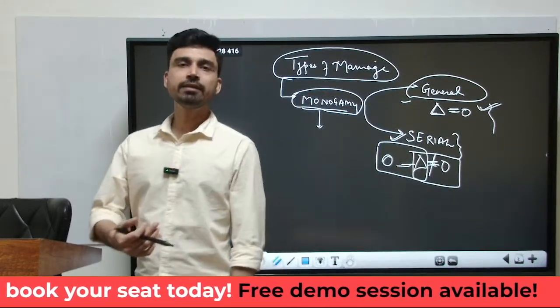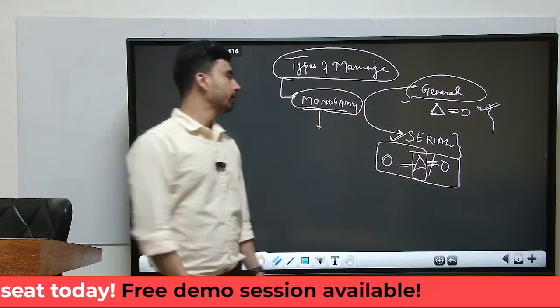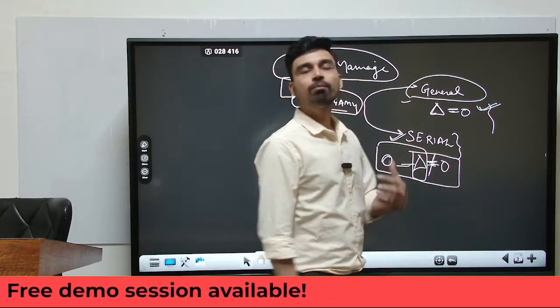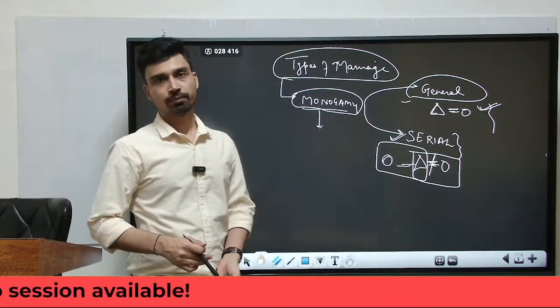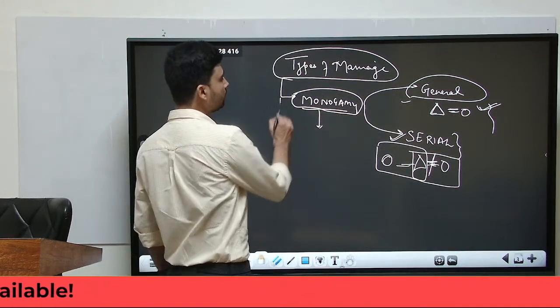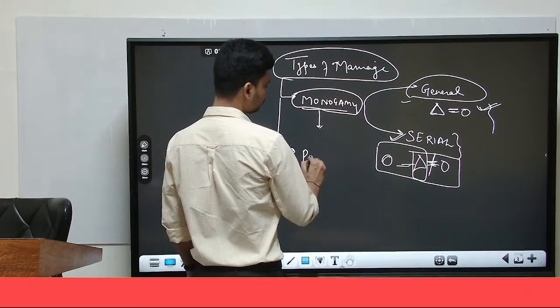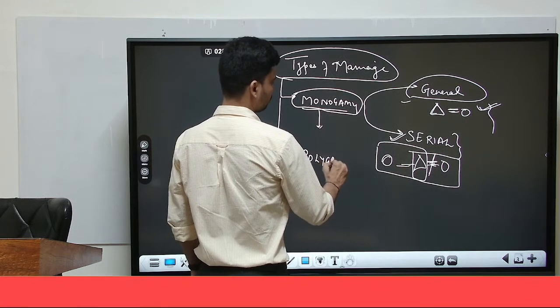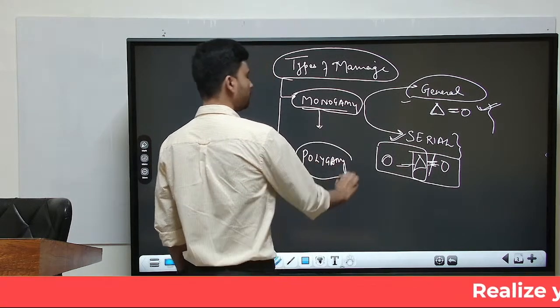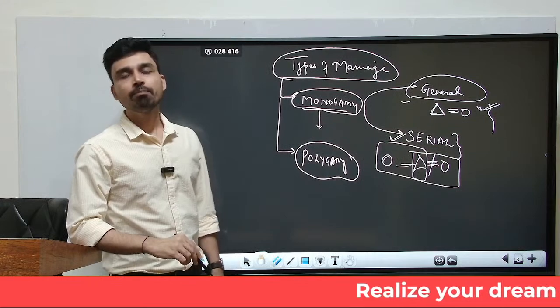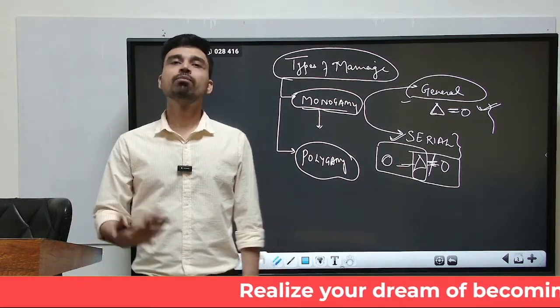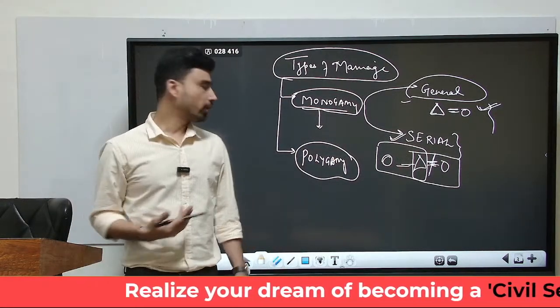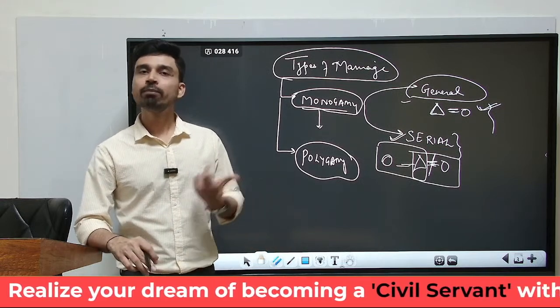Now in many societies there is also a tradition where an individual can marry more than one individual. In that case we can define the marriage as polygamy. So in simple terms, polygamy can be defined as a marriage of one individual with more than one individual, or at least two individuals at any given point of time.